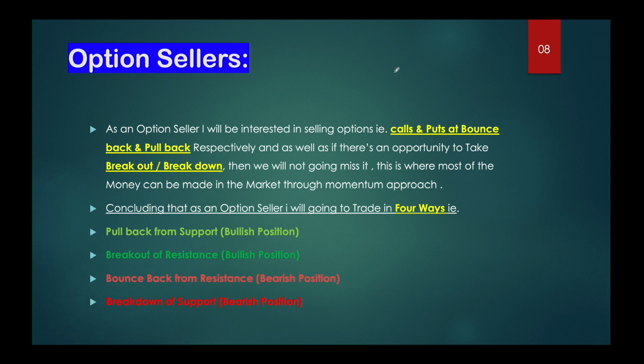price gaps down below the 27 region. Let's say price has gapped down, previously the price was above 27, now it gapped down below 27 and is now going back towards 27. This action is there now. This is what we call a bounce back, which means this is a temporary move in the market, and the sellers will come in at this 27 level. Short sellers will come into the market, and overhead supply will come into the market at the 27 region. So we are going to short these positions.